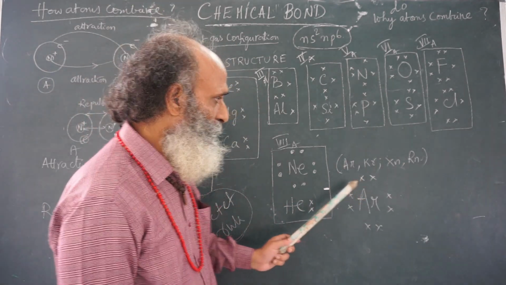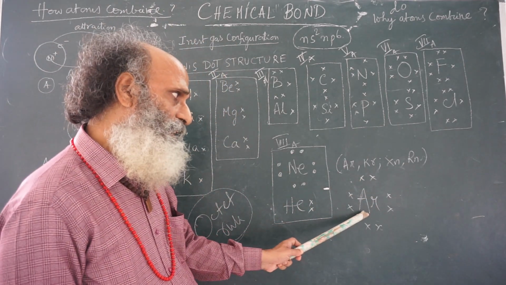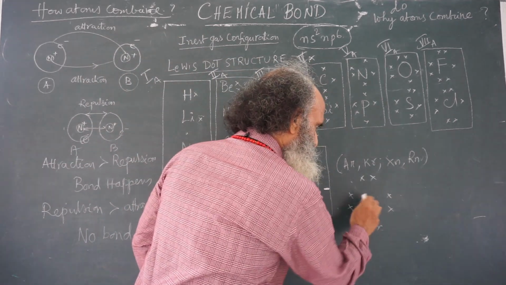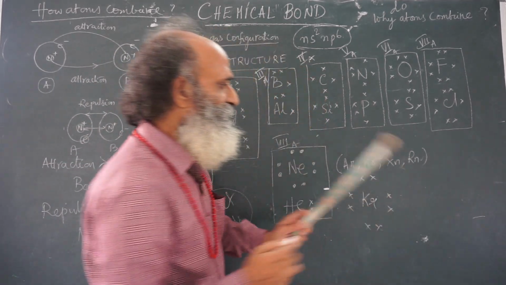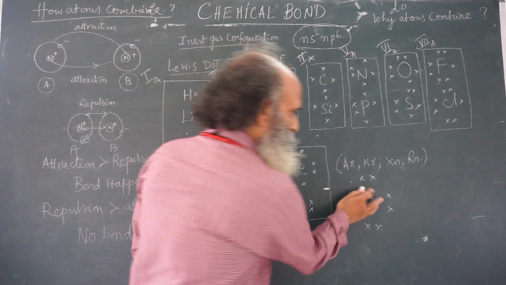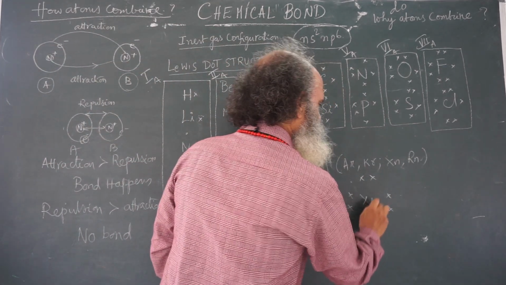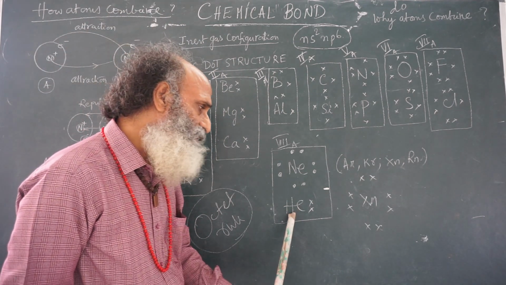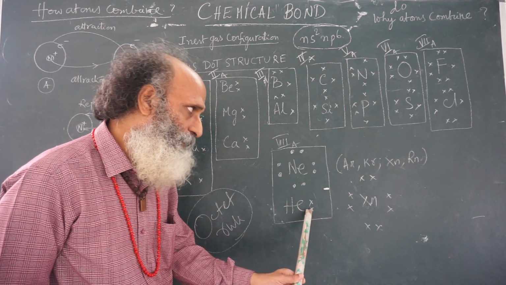This is the notation. So argon dot structure is this. Krypton dot structure, you just remove argon here and write krypton. You remove this krypton, write xenon. This is xenon structure. Helium has 1s2, therefore only 2 electrons.